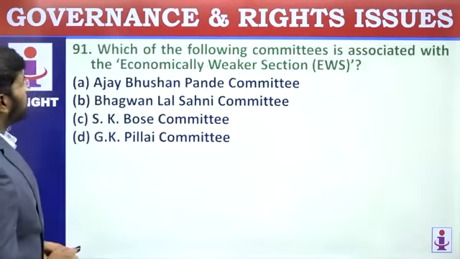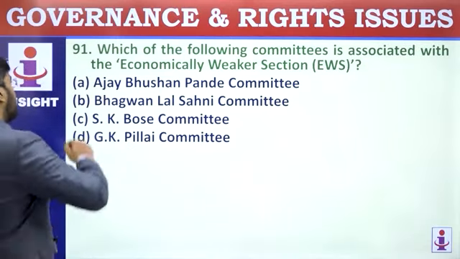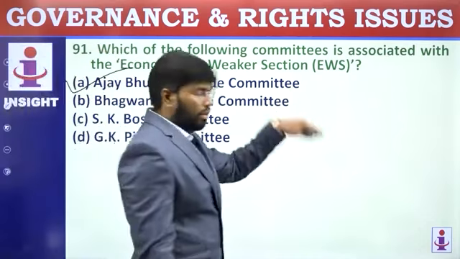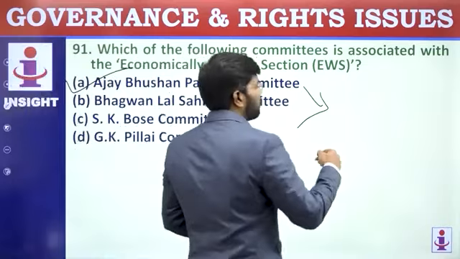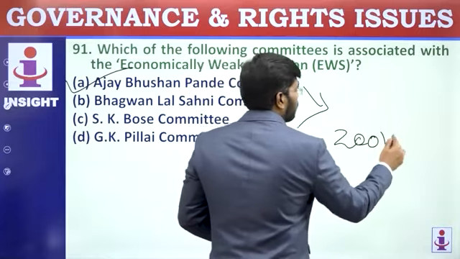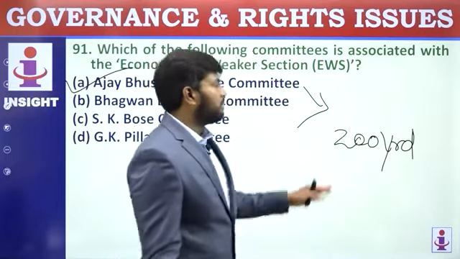Which of the following committees is associated with economically weaker sections? Ajay Bhushan Pandey committee. Yeah, this is the correct answer. Because they were trying to reframe the criteria regarding that 200 yards of house property within notified municipalities.